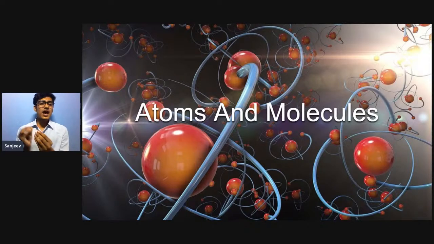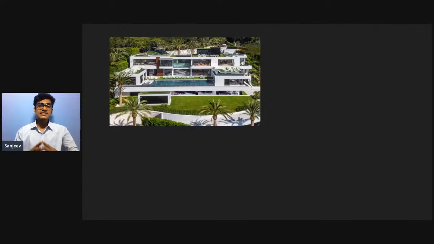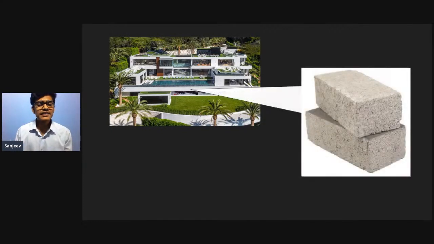But before that, let's quickly brush up a little knowledge about atoms and something about elements. As you can see, this is a big mansion, a big house. But if you notice this house or any building or complex carefully, you'll find that all of them are made up of tiny or small bricks. Small structures of bricks make up humongous, massive structures like these mansions.